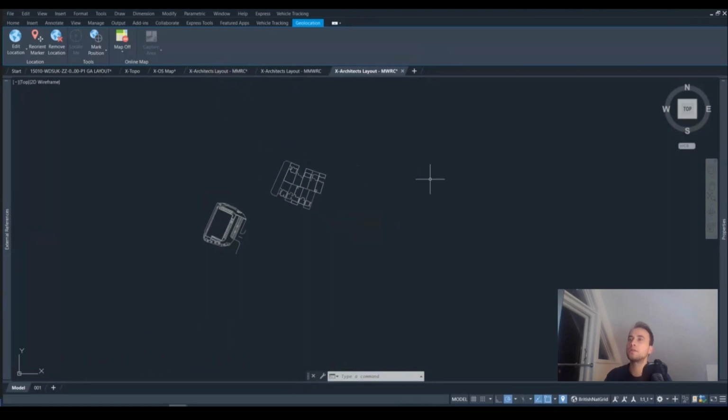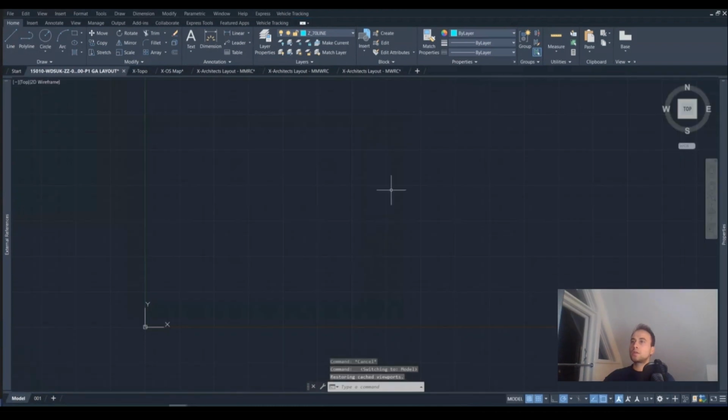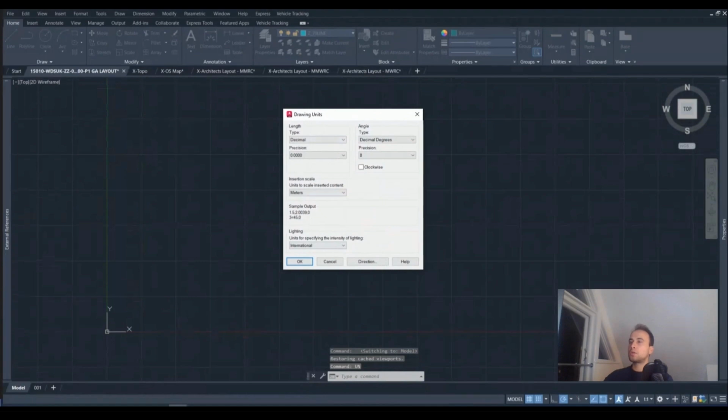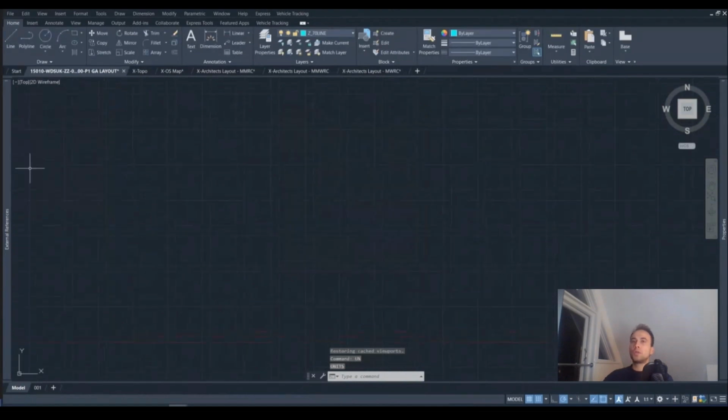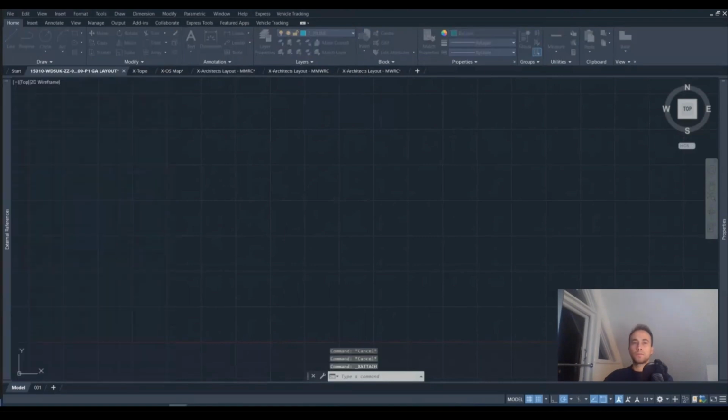As I said earlier, there is a link to the previous video regarding external references and how to attach them on the right coordinates, and how to ensure that everything runs smoothly in your drawing. The first scenario has our main drawing in meters. Let's double check our units once more. This is in meters, and we would like to attach the topographic survey, the OS map, and the architect's layout that is in millimeters, so we can see how this conversion is going to go. Let's go ahead and attach.